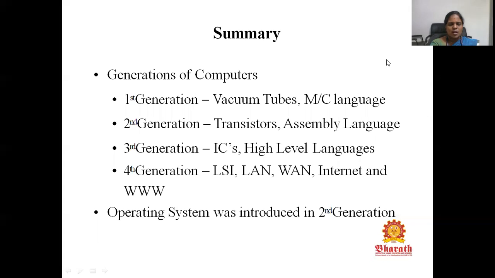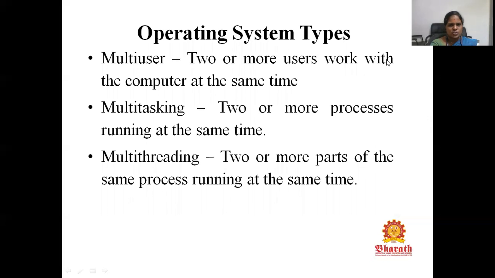The fourth generation deals with LSI, LAN, WAN, Internet, World Wide Web, everything. Until now, we are using this fourth generation technology, and the fifth generation is evolving and will be released soon. Operating system was introduced from the second generation.